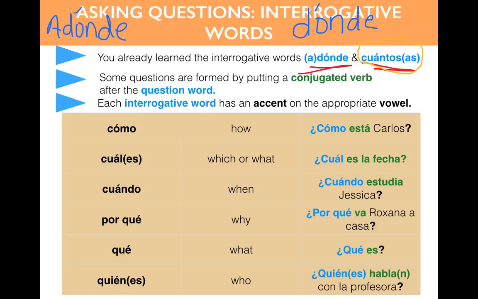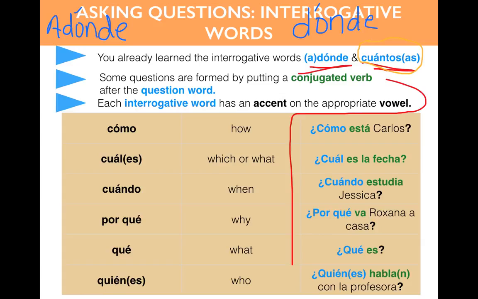So, some questions are formed by putting a conjugated verb after the question word. And you will see that over here. Okay? The question word is in blue while the conjugated verb is in green. And my third point I want to make is each interrogative word has an accent on the appropriate vowel.